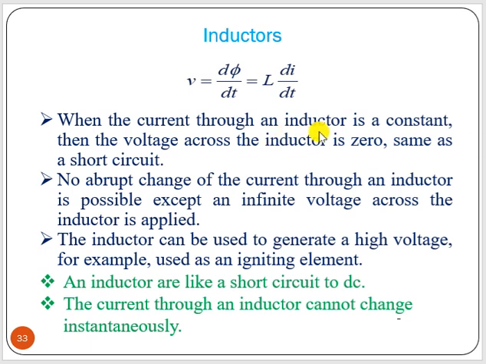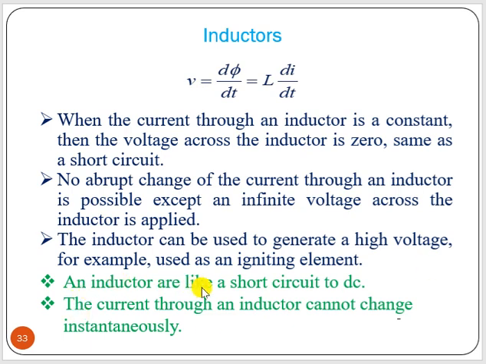Now when the current through an inductor is constant, what will happen? The voltage across the inductor is 0, same as a short circuit, as V equal to L di by dt. For a capacitor, that is I equal to C dv by dt, so if voltage is constant, current is 0, so open circuited. And for an inductor, if current is constant, then voltage is 0, that means it is short circuited. Now, no abrupt change of current through an inductor is possible except if an infinite voltage is applied across the inductor. The inductor can be used to generate a high voltage, for example, as an igniting element.